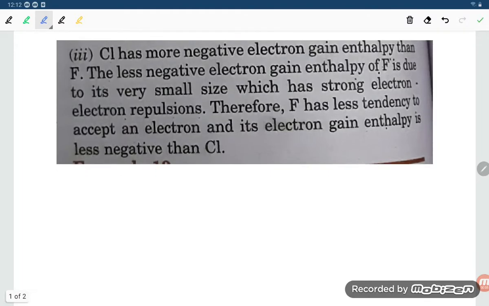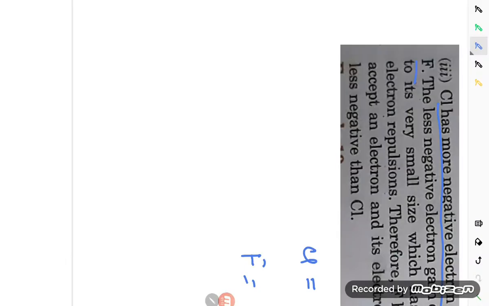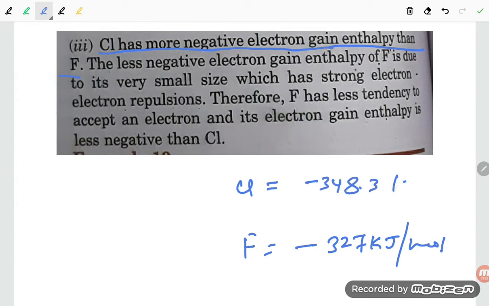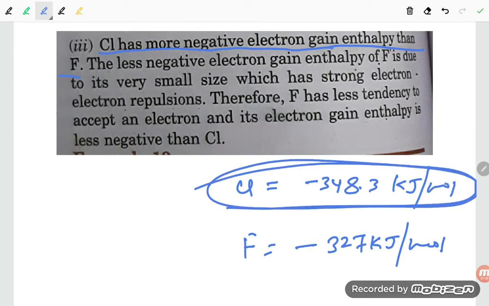Here is the answer, student. Chlorine has more negative electron gain enthalpy than fluorine. If you talk about the electron gain enthalpy of fluorine and chlorine, fluorine has minus 327 kilojoule per mole. When you are talking about chlorine, student, it is minus 348.3 kilojoule per mole. It means that chlorine has the more negative electron gain enthalpy.